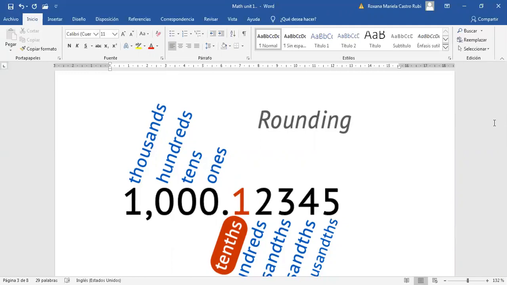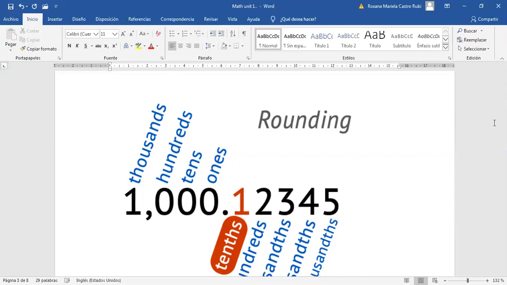Okay, I will read according to the book, okay? It says, when an exact number is not necessary, a rounded number or appropriate number may be used. The symbol equal is used to show that a number is an approximate number. For example, the one that we have here on the screen.